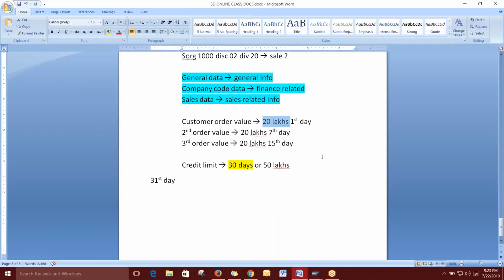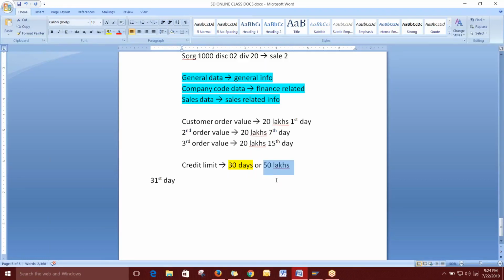I want to give the customer only 50 lakhs or 30 days, both things. If we cross the 50 lakhs within 10 days or even 5 days, I don't want to give anything more. That is not possible in SAP. You can give only one thing: either days for the customer, or the value for the customer. Both are not possible in SAP.